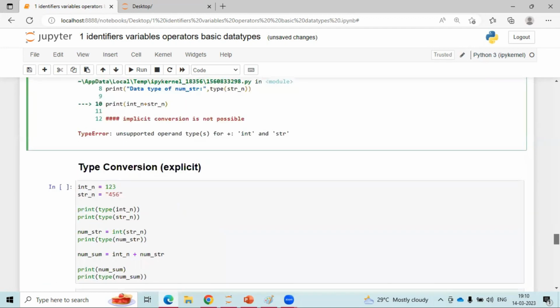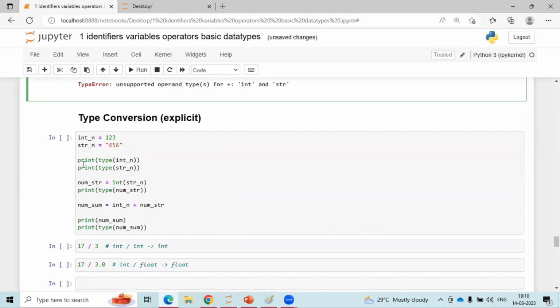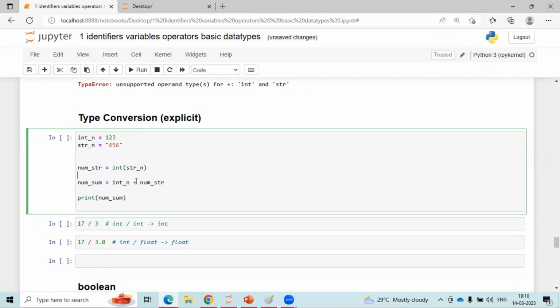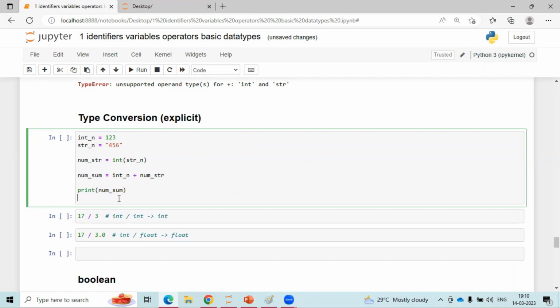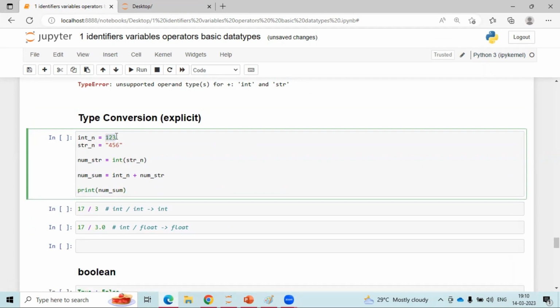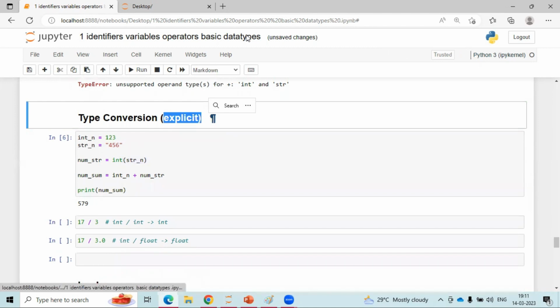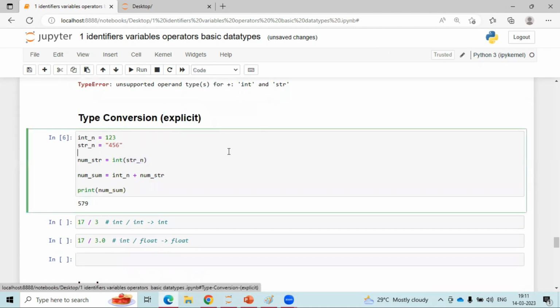Now, how will this error be removed? Here, I need to, just look here. I'm removing this conversion of the data types, not required. Directly I go to logic. Okay. Now look here. What happened? The integer 123 has been added to the 456 that has been converted to integer. The output will be 579. This kind of conversion is called explicit type conversion. I will wait here for 1 minute. If you have any queries, please ask me.